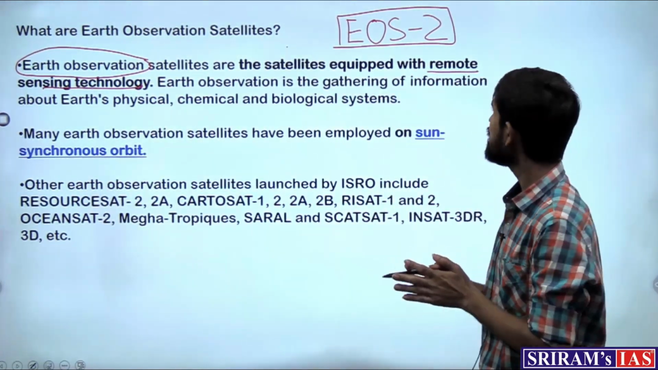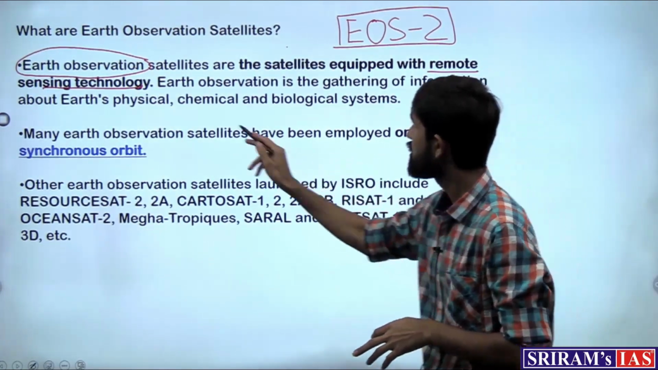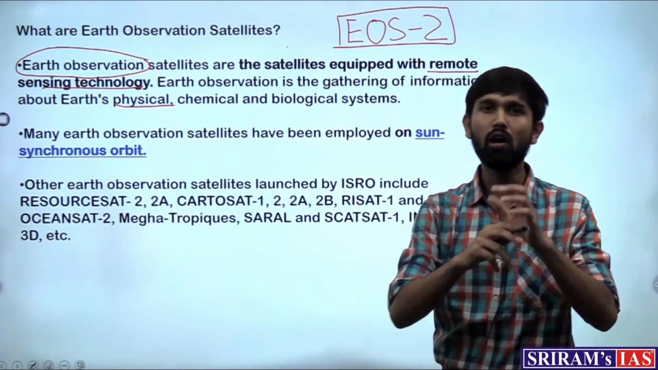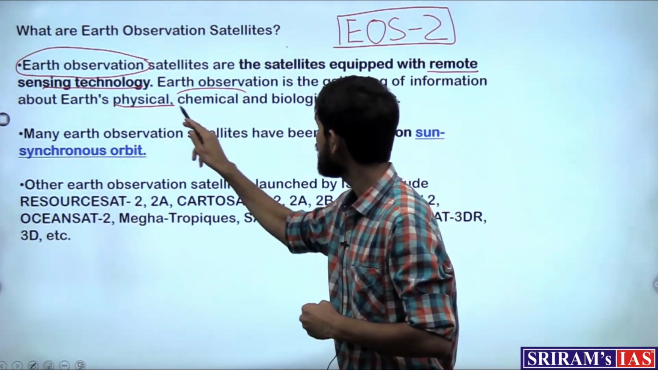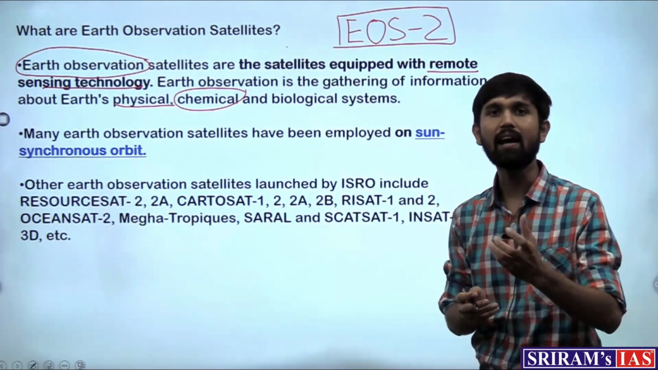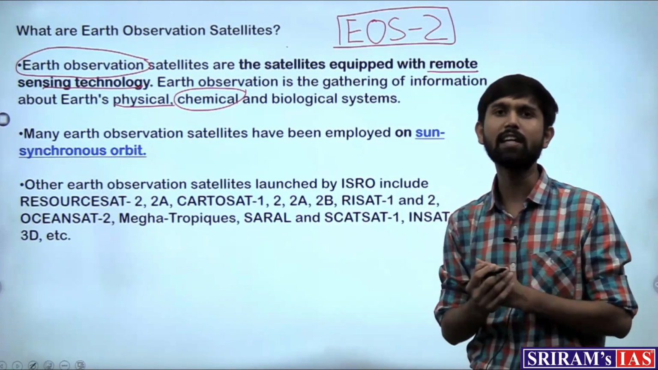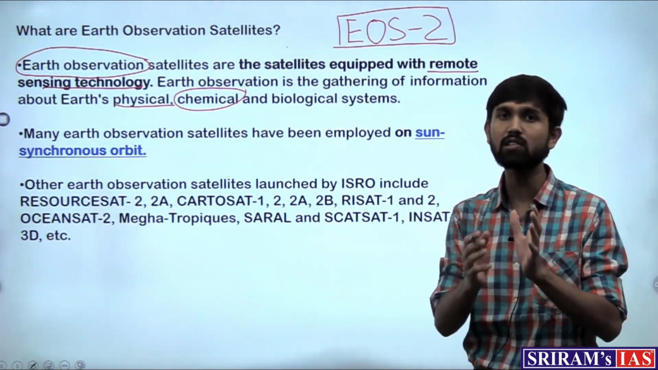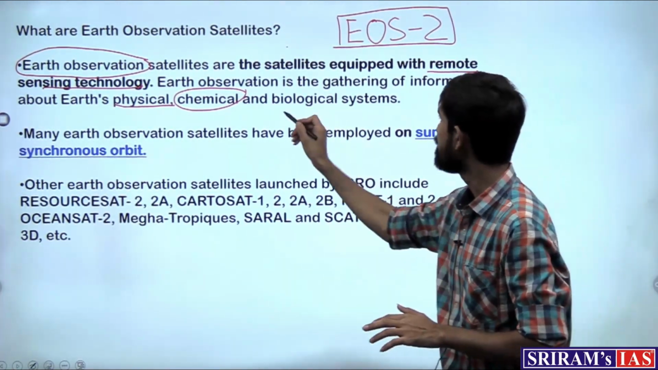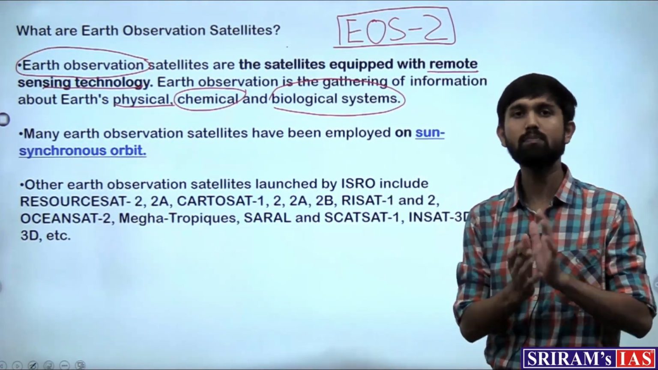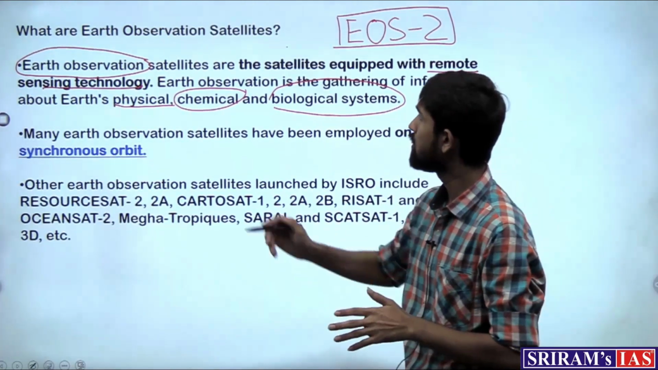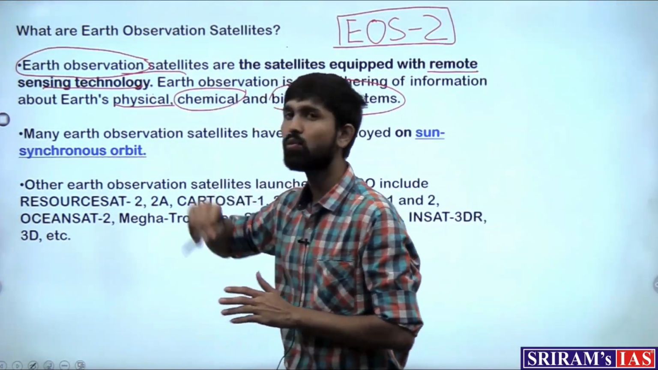So observing the various information such as physical information, taking images of the physical features of the Earth, chemical features, which means taking up information, observing the Earth via the chemical aspects, and biological systems as well. So this means that various aspects of Earth would be observed using this technology, and they would come under the